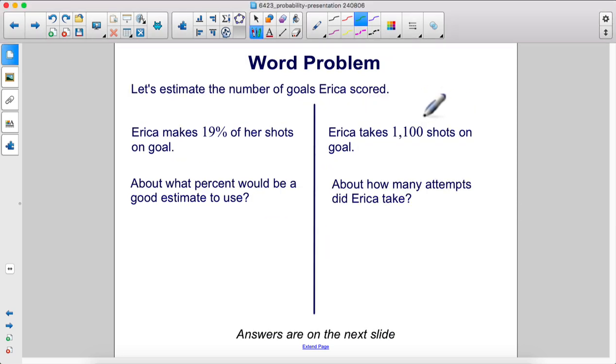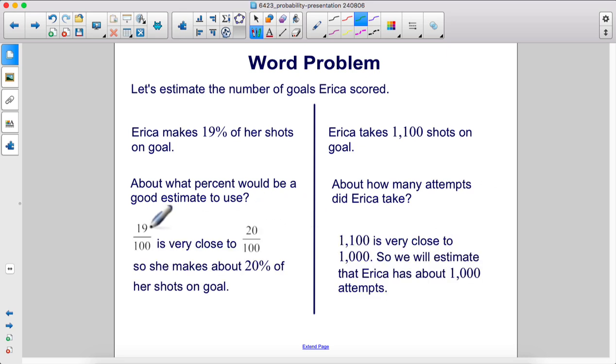Let's estimate the number of goals Erica scored. She makes 19% of her shots on goal. About what percent would be a good estimate to use? I would say 20% would be a good estimate. She takes 1,100 shots on goal. About how many attempts did Erica take? About 1,000. Once again, 19 out of 100, 19%, is very close to 20 out of 100.